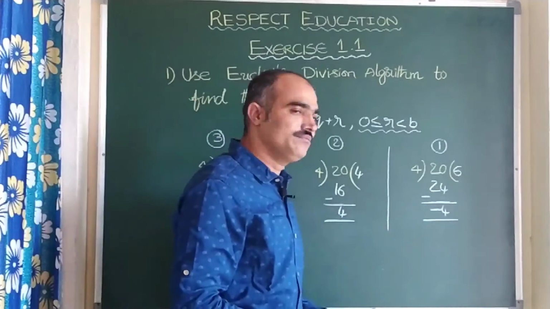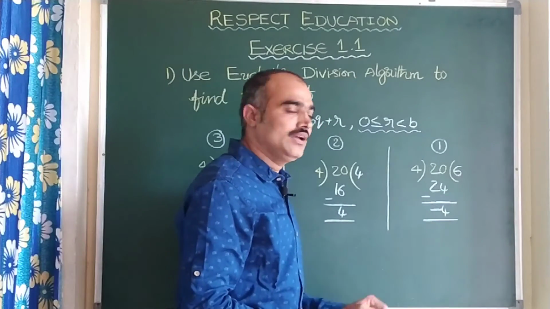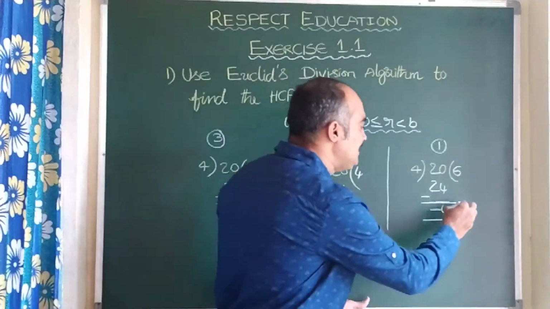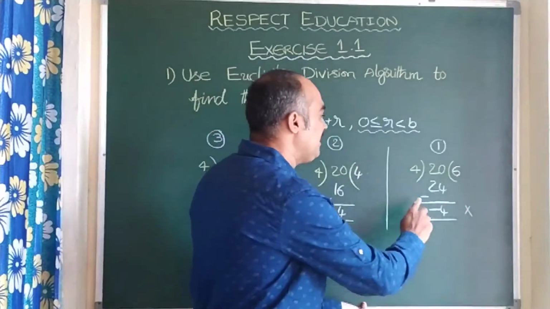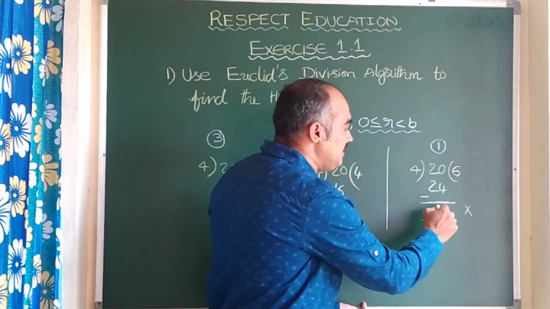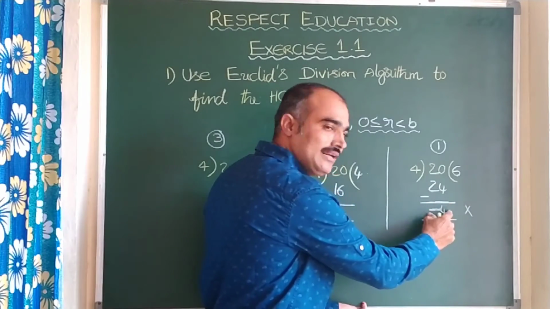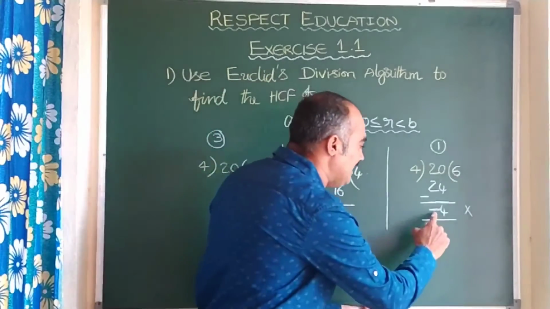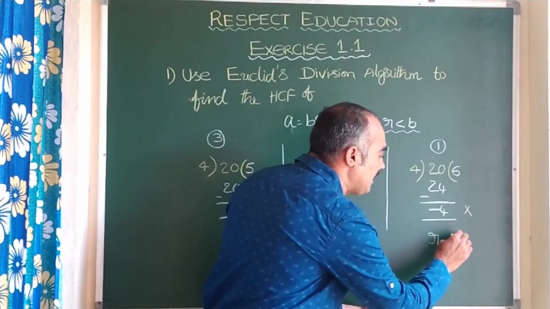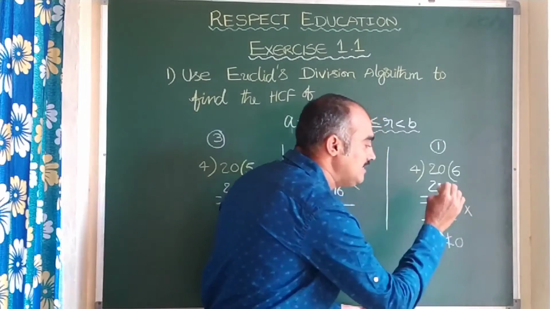If we go here, is it correct, children? No. Why is it not correct? Because here you see the integer, the remainder should not be negative. Clear? So here it says that r cannot be less than 0.